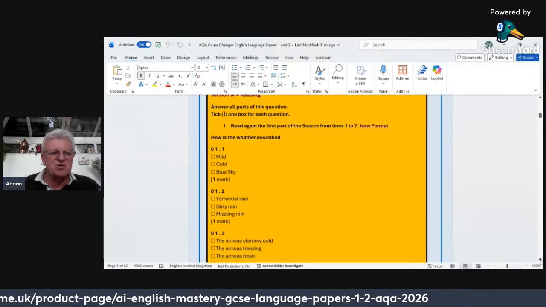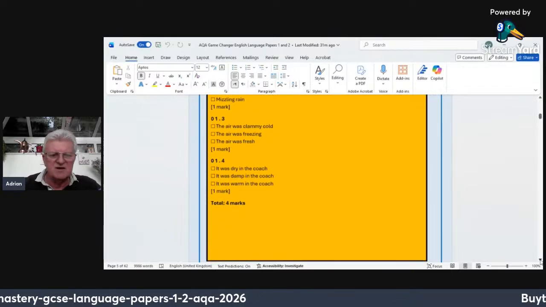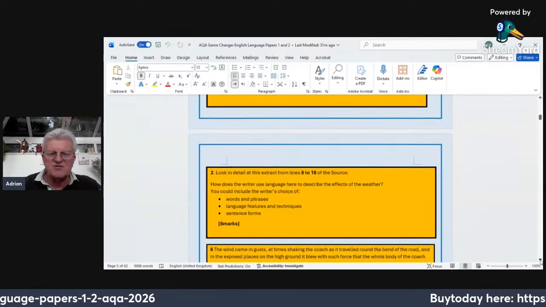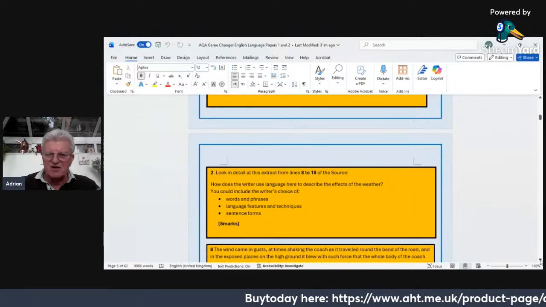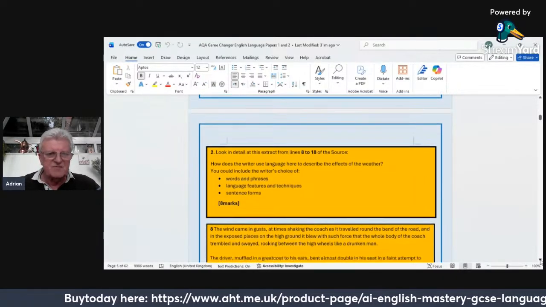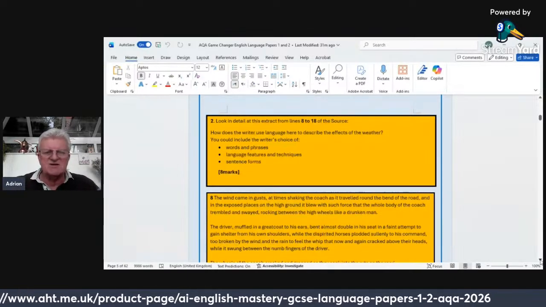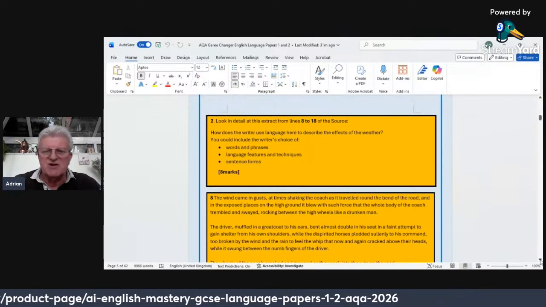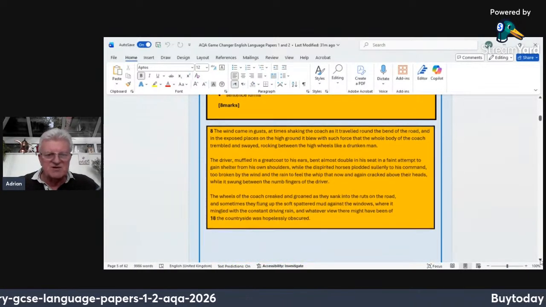It's the multi-choice in question 1 on this, and you can see there's that there. Now, obviously, I'm not going to do a mark prompt for question 1 because it's very easy to work out what is right and wrong. The question 2, the format hasn't changed. It still has, how does the writer use language here to describe? And then there's the small insert there.